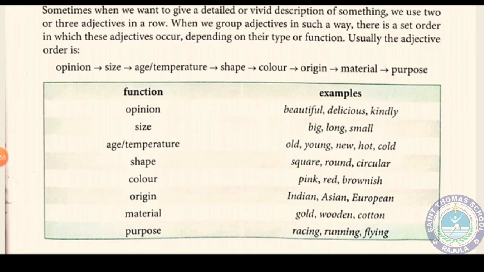So when we use more than one adjective to give a detailed description about a particular noun, there is a particular order to use the adjectives, and that order is: first opinion, then size, then age or temperature, then shape, then color, origin, material, and purpose.